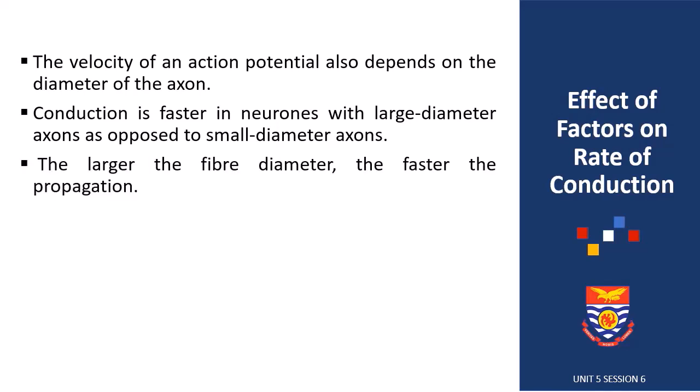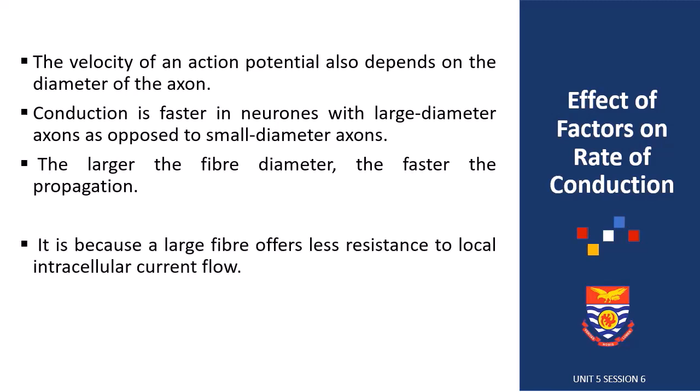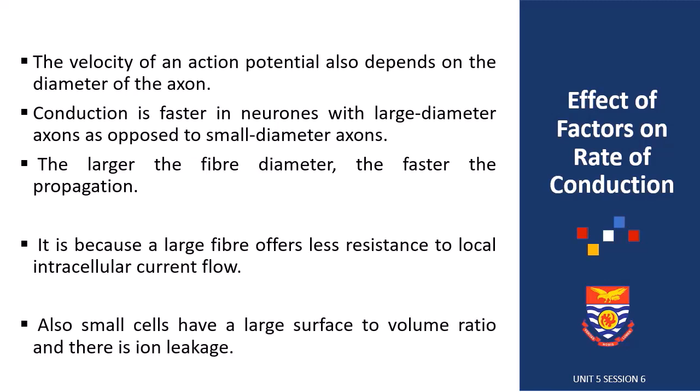The larger the fiber diameter, the faster the propagation. This is because a large fiber offers less resistance to surrounding intracellular current flow.